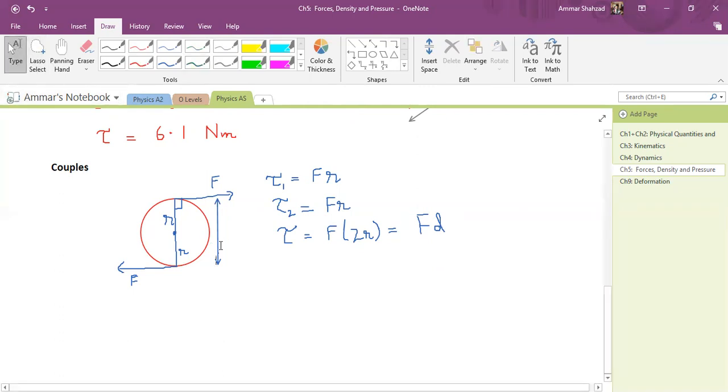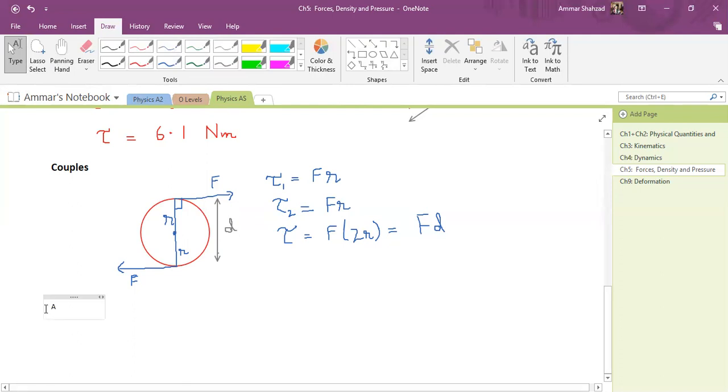Let me change the color so you don't get confused. Delete this and let's use this color. So this distance between the forces, that is D basically, the diameter. I will write the definition of couples first.